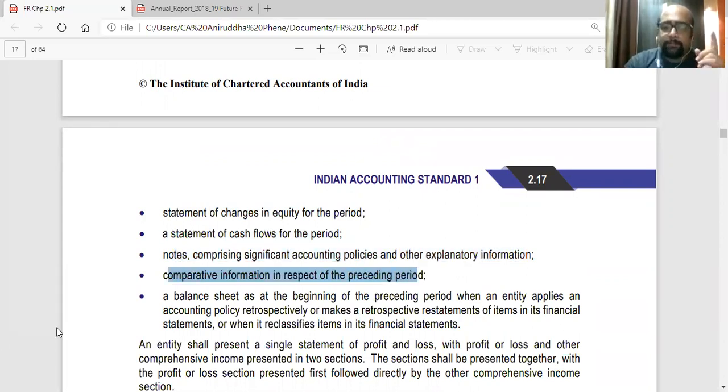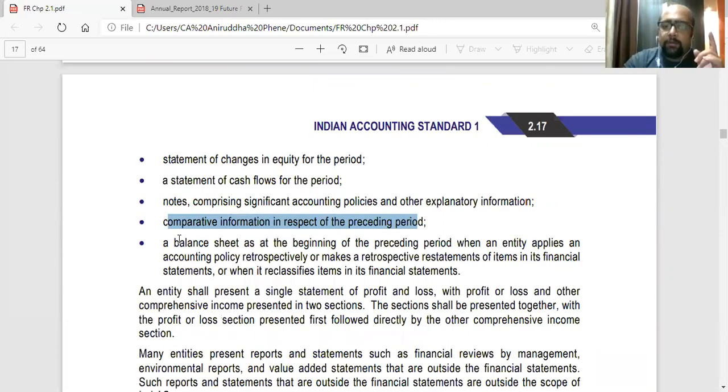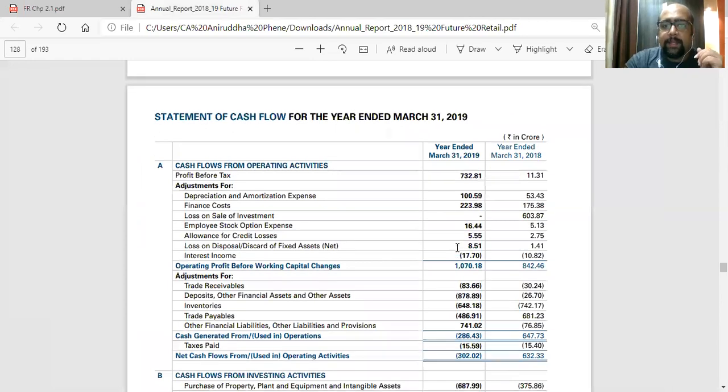Also, we saw that, so we don't have to make a separate balance sheet. We can just add a column of the previous year figures along with this year's figures. Plus, sometimes you have to present a balance sheet at the beginning of the preceding period. So for example, we saw in this case the balance sheet.